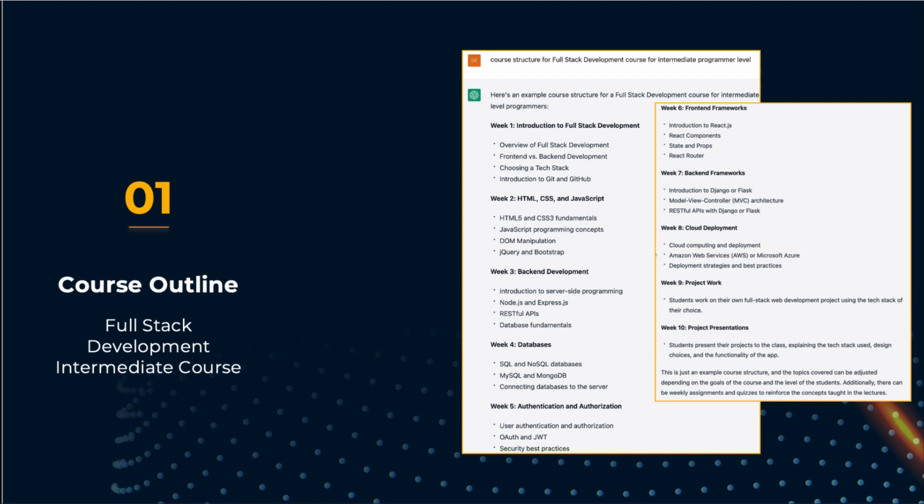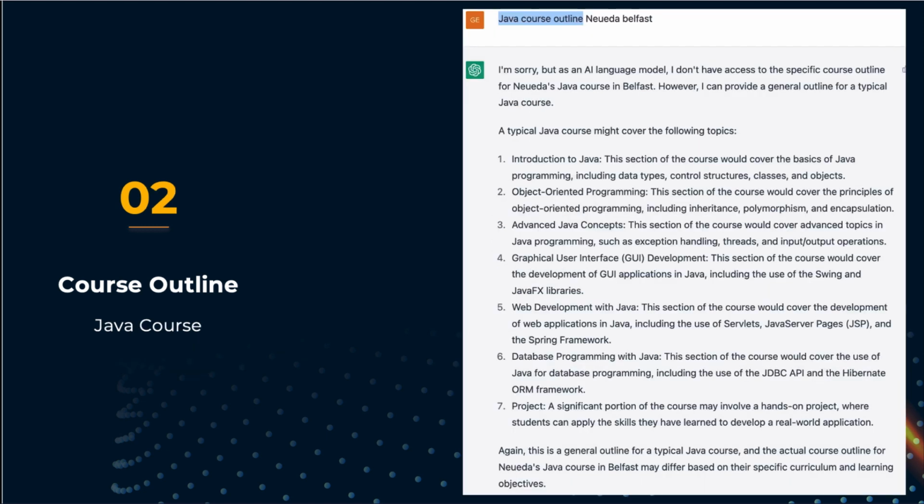So I've said course structure for full stack development course for intermediate programmer level. And it comes up and tells me all the things that it thinks you should have in that course. Obviously, if we're in learning development, you can check this over with a SME or somebody else, but it's a great starting point. Then for a Java course outline, it goes and gives me some introduction to what I might want on a Java course.